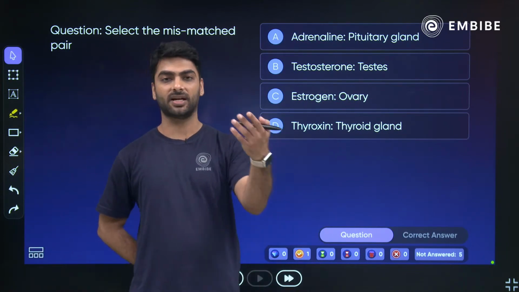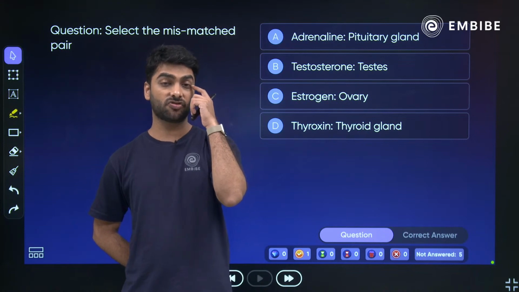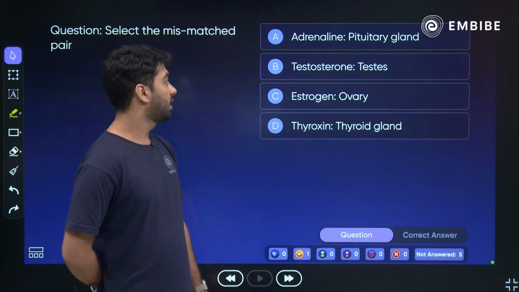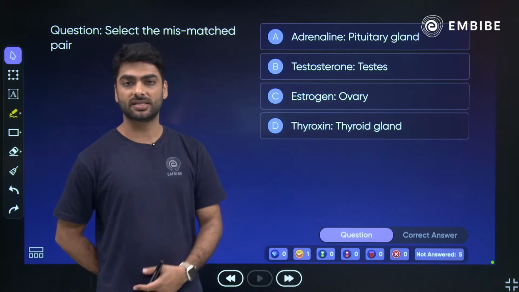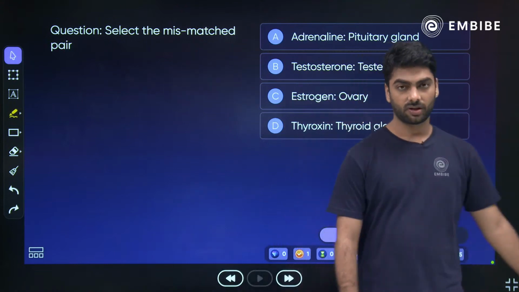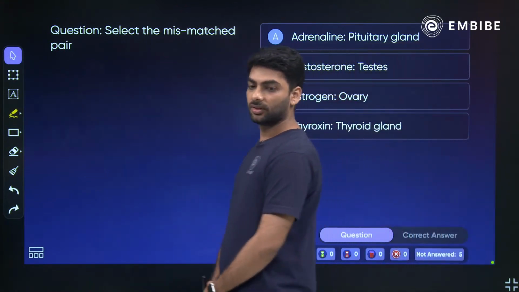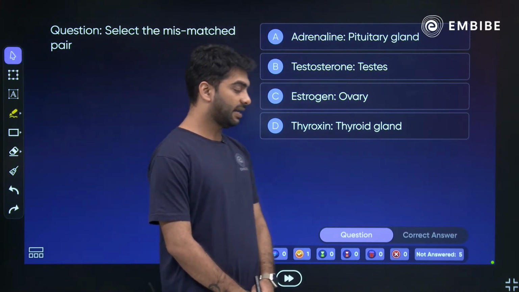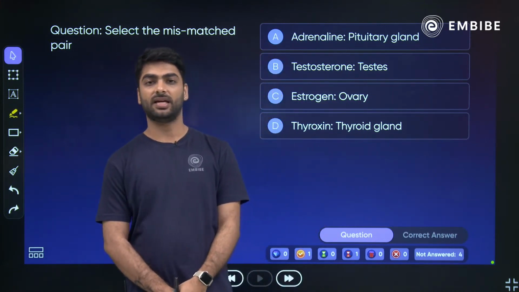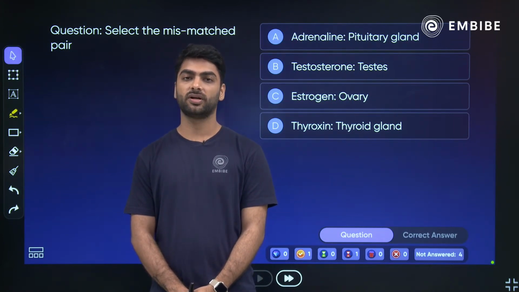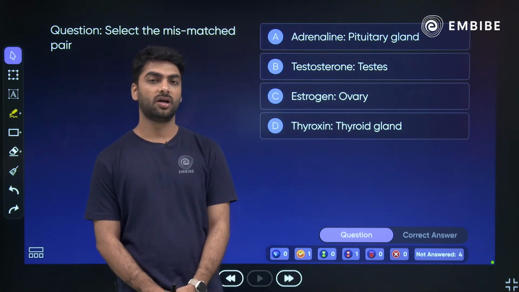Pituitary thyroid gland का आपको function चाहिए था. It is for controlling the basal metabolic rate. ठीक है, okay. So what is the answer to this? What is the answer to this? Ten, 9, 8, 7, 6, 5, 4, 3, 2 and 1.